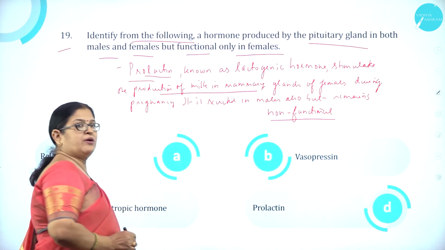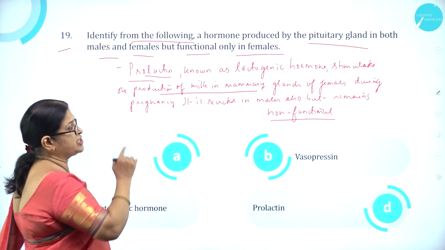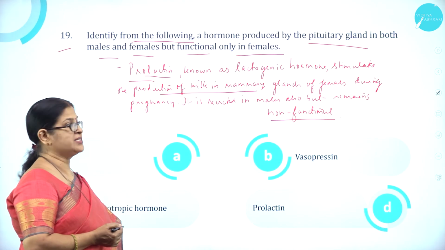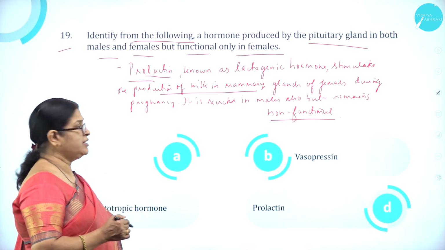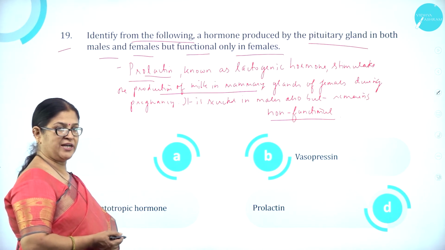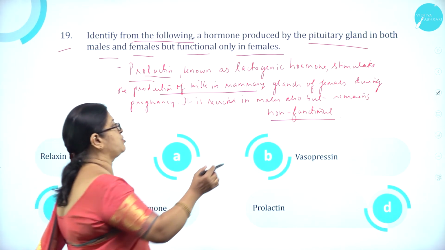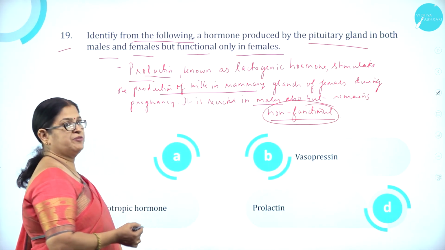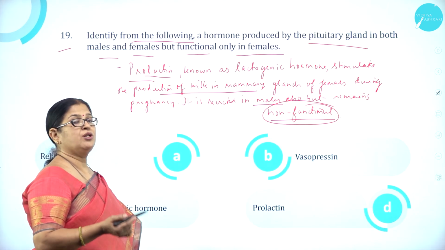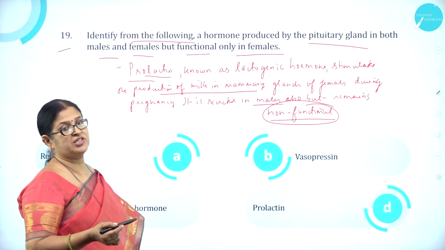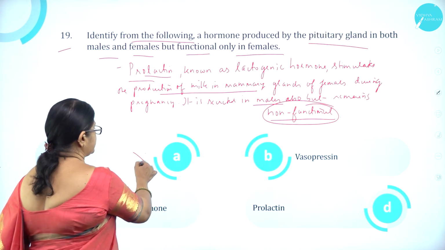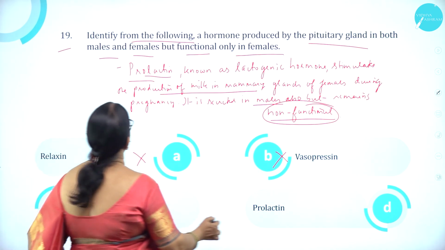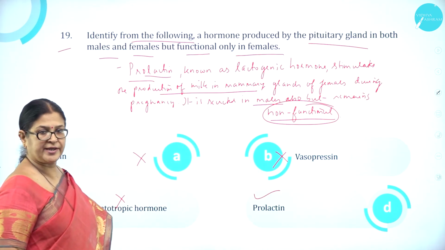Why? Because we know prolactin, which is also known as lactogenic hormone, the very word itself will tell you, stimulates the production of milk in mammary glands in females during pregnancy and after childbirth, and it is secreted in males also, but remains non-functional in males. So the hormone which is produced both in males and females, but functional only in females and non-functional in males, is prolactin. Option A, relaxin, is wrong. Option B, vasopressin, is wrong. Option C, somatotrophic hormone, is wrong. Option D, prolactin, is correct.